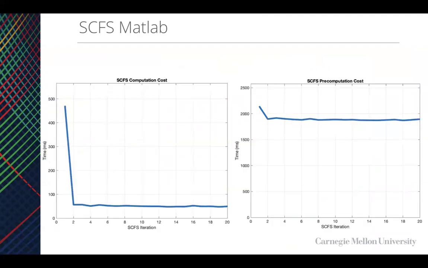And then to take a look at how long it takes for each iteration of SCFS to be computed, we can see that solving the quadratic subproblem doesn't take a lot of time. It takes around 40 to 50 milliseconds on average, while performing the pre-computation, the convexification in MATLAB, takes 2 seconds on average. And this is mainly an implementation detail, but we believe that this will be quite straightforward to implement quickly.